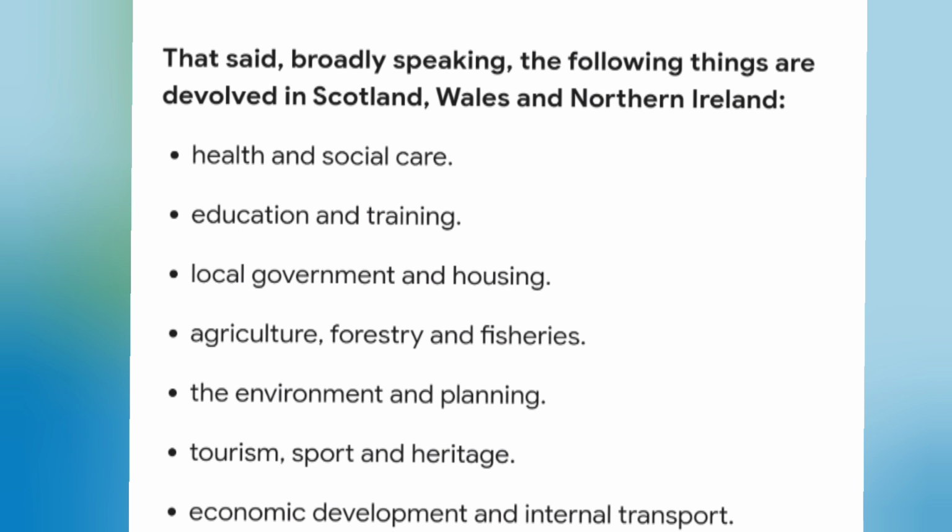So here they are. The following things are devolved in Scotland, Wales, and Northern Ireland. In other words, these are jurisdictions, or areas of law or matters, that these 3 countries, Scotland, Wales, and Northern Ireland, are allowed to make laws with respect to: health and social care, education and training. And it goes on: forestry, housing, tourism, sport, heritage, that type of thing.